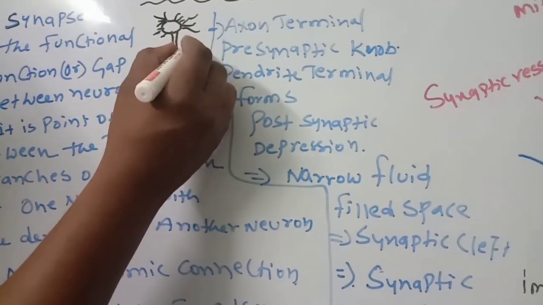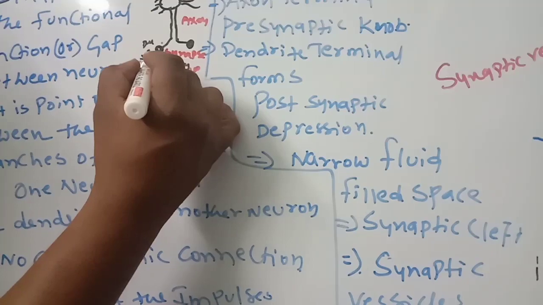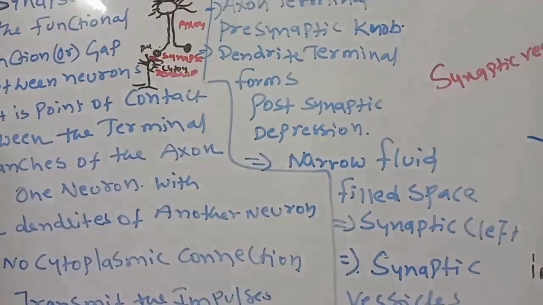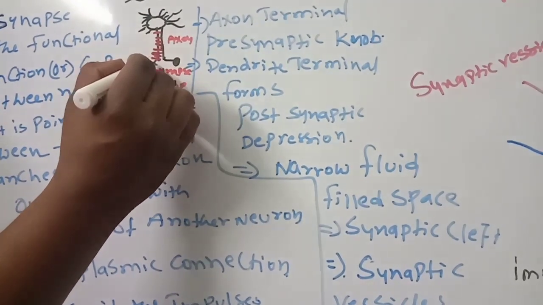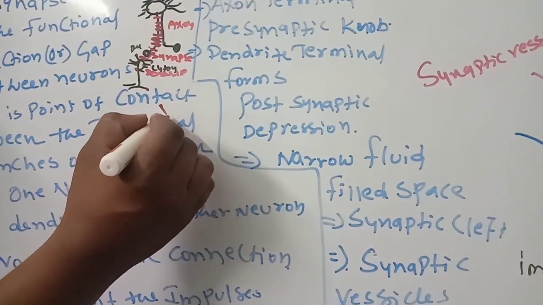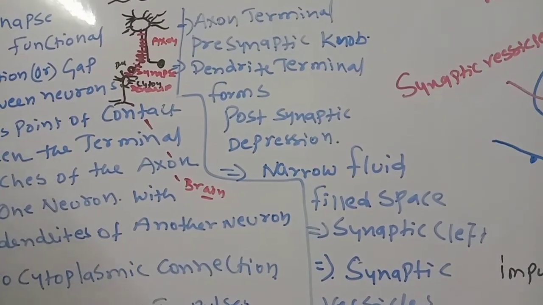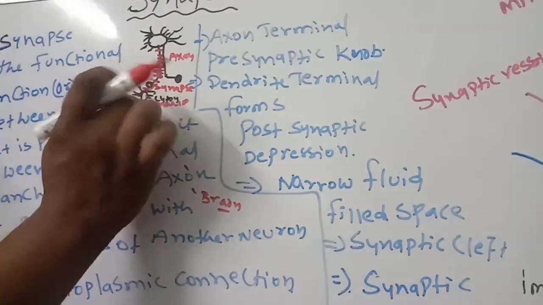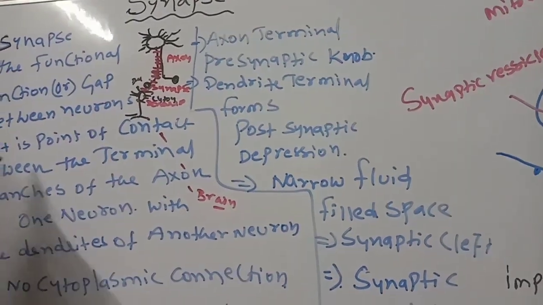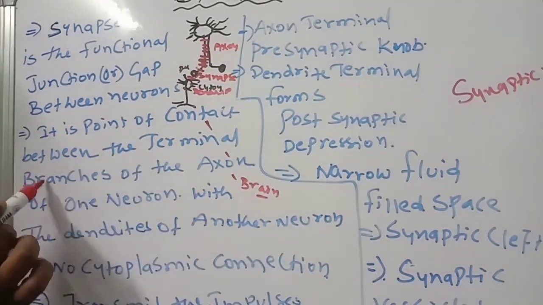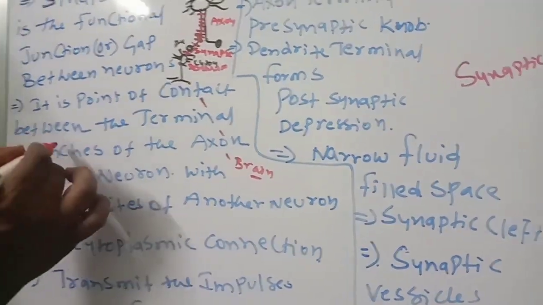This is one axon and this is the dendrite of another neuron. So this gap is called the synapse. Now the impulse is coming like this, plus minus plus, coming to this one, and again it will go to another neuron, and last it will reach the brain. So that is the synapse. Synapse is the functional junction or gap between the neurons. It is the point of contact between the terminal branches of the axon of one neuron with the dendrite of another neuron.